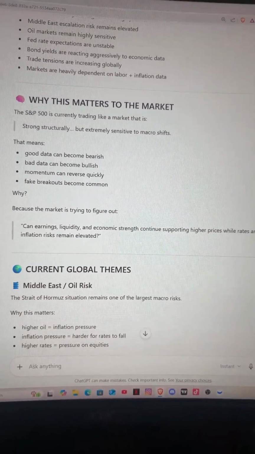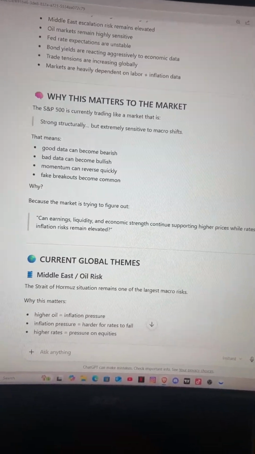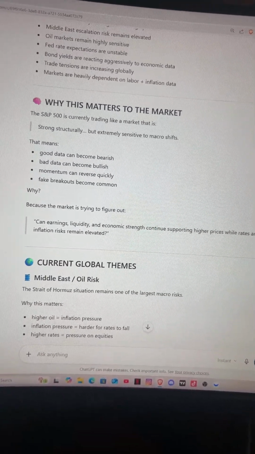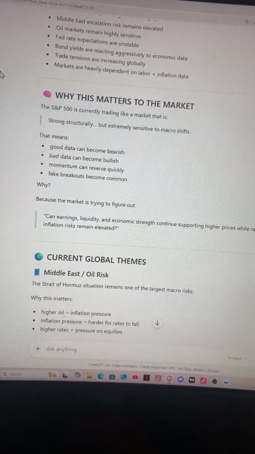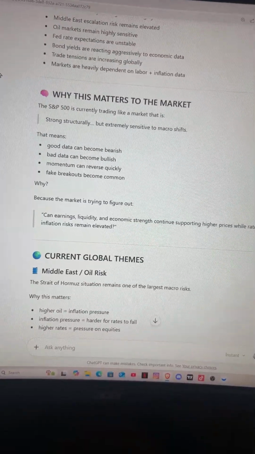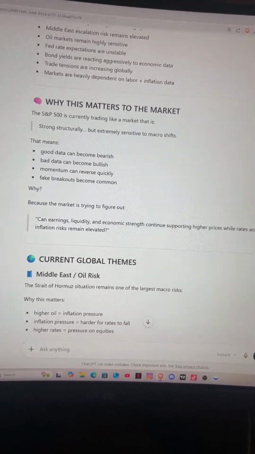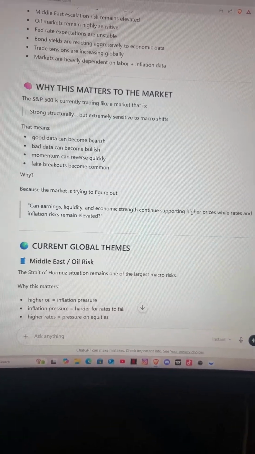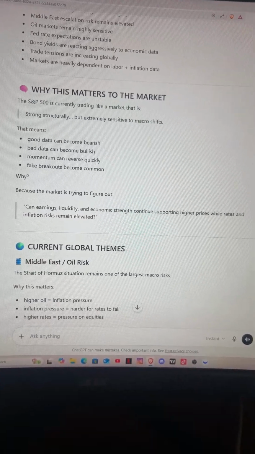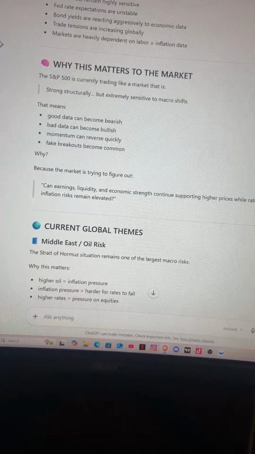Says why this matters to the market. The S&P is currently trading like a market that is strong structurally, but extremely sensitive to the macro shift. That means good data can become bearish, bad data can become bullish, momentum can reverse quickly, fake breakouts become common. Why? Because the market is trying to figure out, can earnings, liquidity, the economy strength continue supporting higher prices while rates and inflation risk remains elevated?